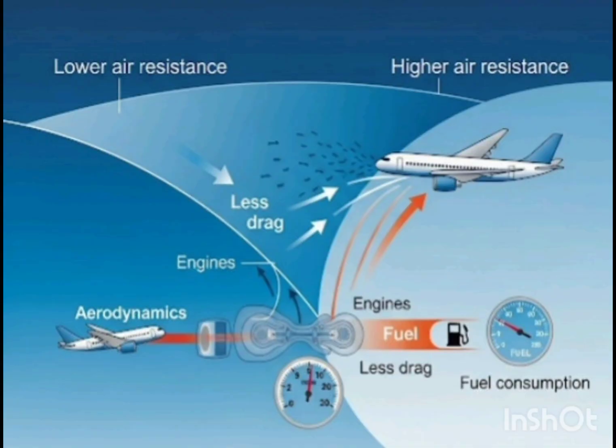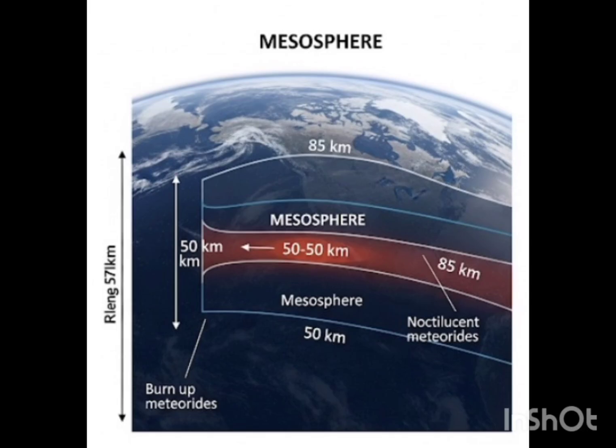So, Ali, the third one. Mesosphere. Yes. Tell me about the mesosphere. Mesosphere is the third layer of the atmospheric layers, and the mesosphere is about 50 to 85 kilometers above the Earth's surface. Very good. Two points.